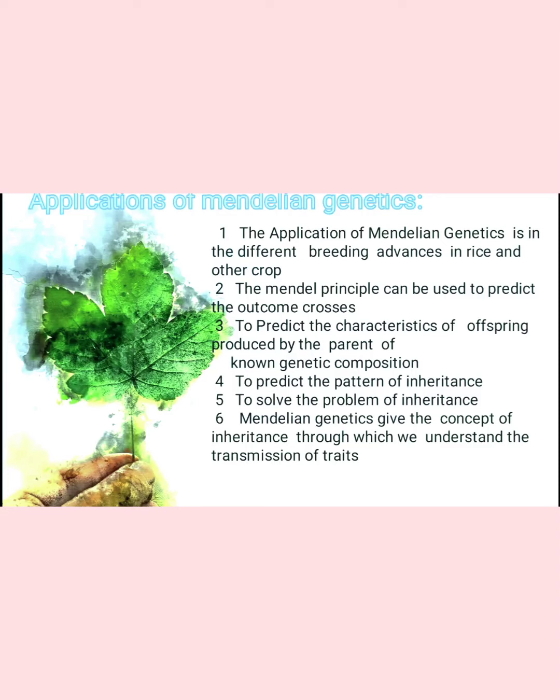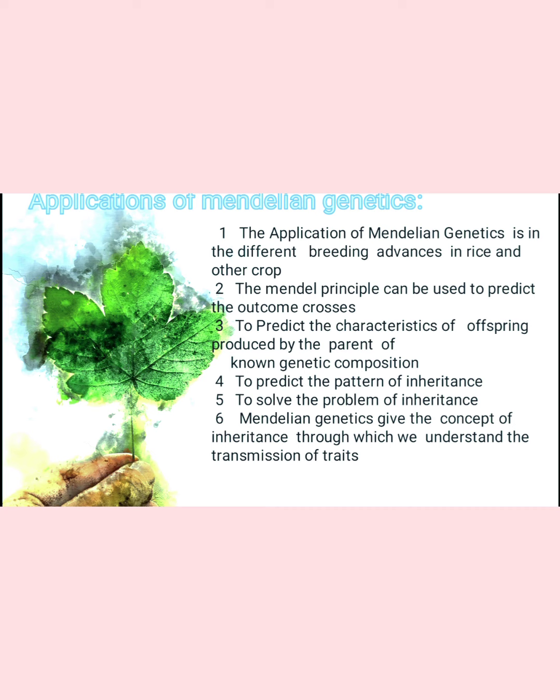Today we are going to see point number 4. Previously we have seen that Mendelian law relates to the inheritance and transmission of characters from one generation to another. Mendel developed three laws: law of dominance, law of segregation, and law of independent assortment, which help us understand the mechanism of transmission of characters from one generation to another, due to which genetics may be considered as Mendelian genetics. Okay, let's see today's point, applications of Mendelian genetics.